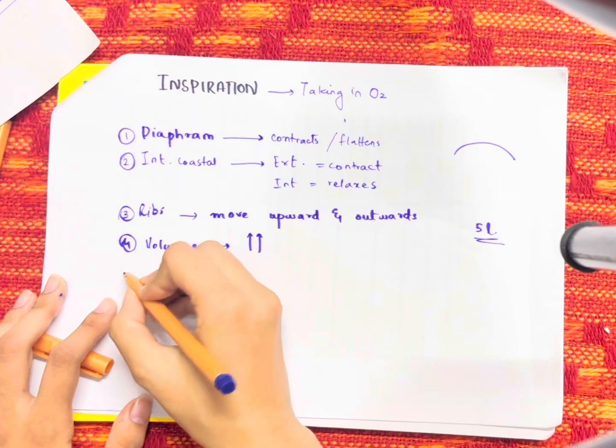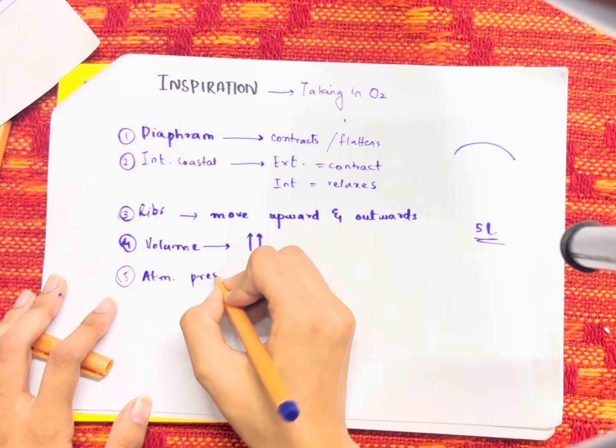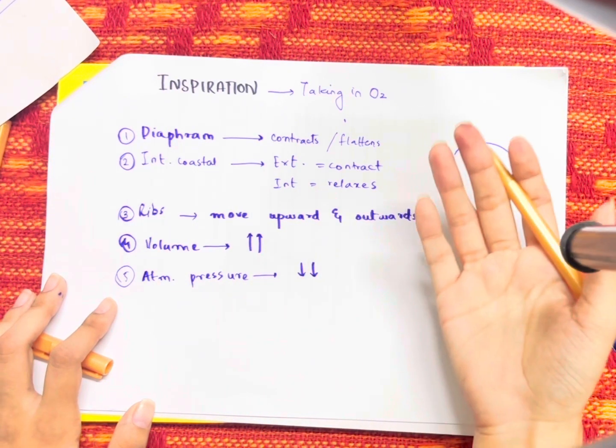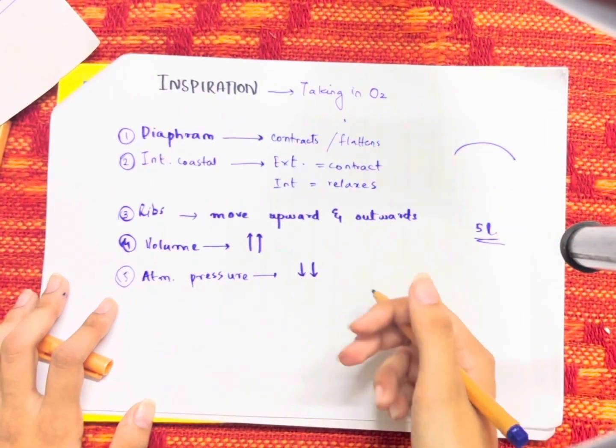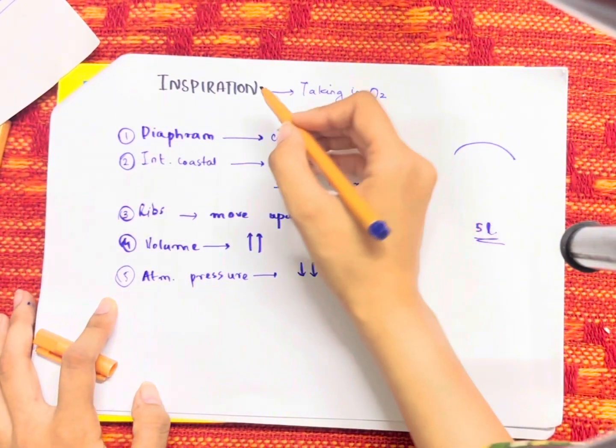But when you talk about the atmospheric pressure, it is the pressure that is present in the environment. That atmospheric pressure decreases as the oxygen that was present in the atmosphere is basically inhaled by you. These are some of the structures that are involved in the human respiratory system when it comes to the inspiration.